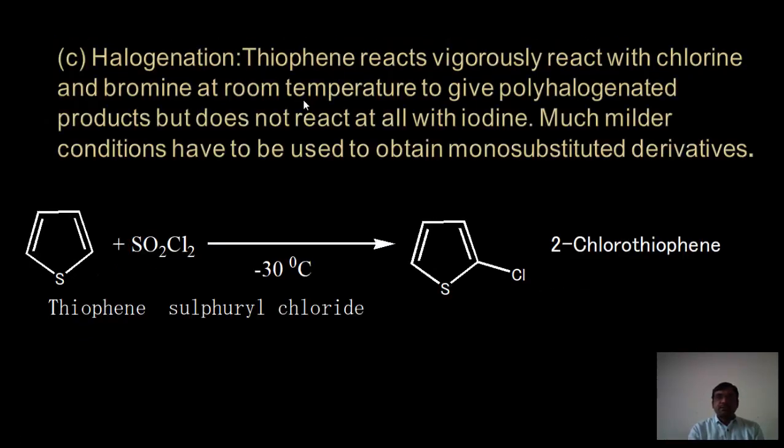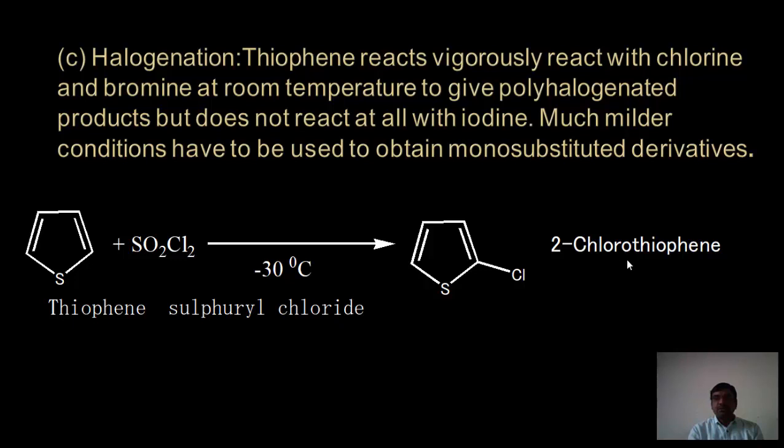Halogenation. Thiophene reacts vigorously with chlorine and bromine at room temperature to give the polyhalogenated product but does not react with iodine, meaning there is no reaction with iodine. For chlorination, we have to use sulfuryl chloride at minus 30 degrees centigrade or at room temperature.